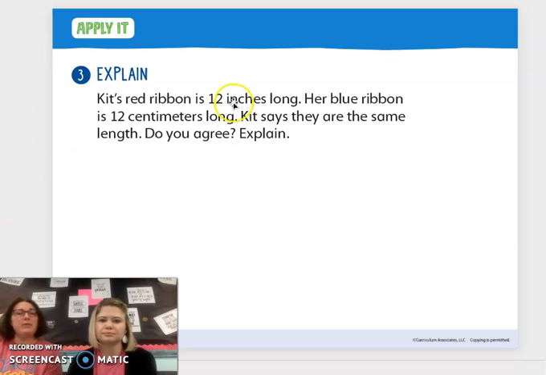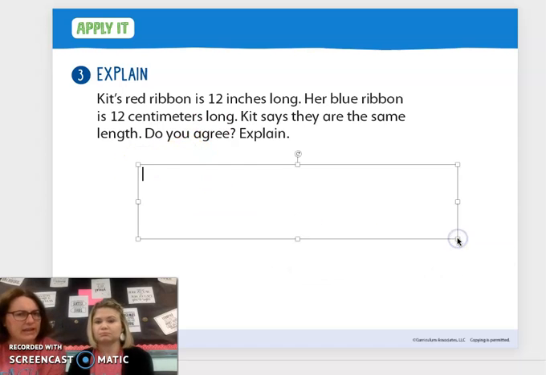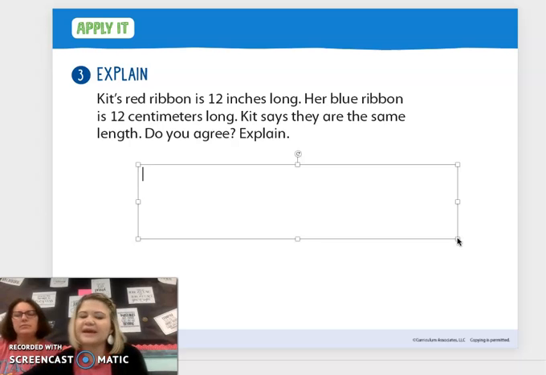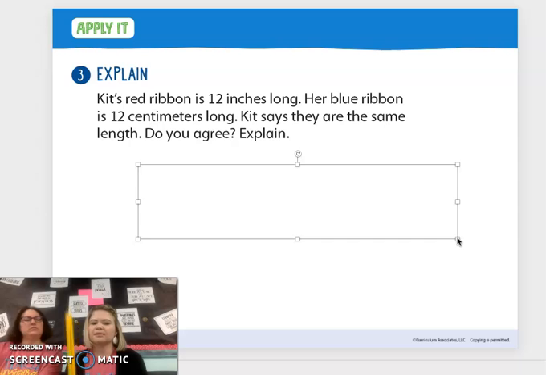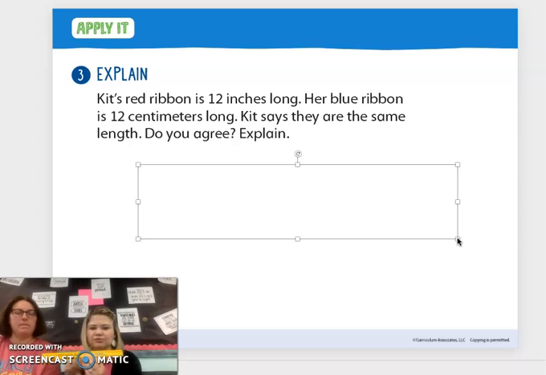Kit's red ribbon is 12 inches long. Her blue ribbon is 12 centimeters long. Kit says that they're the same length. Do you agree? Explain. Okay, so to solve this problem, I'm going to look at my ruler. Here's the inches side. It says here that Kit's ribbon is 12 inches long. So that's exactly as long as my ruler in inches, right?